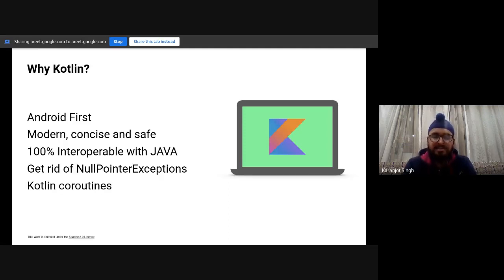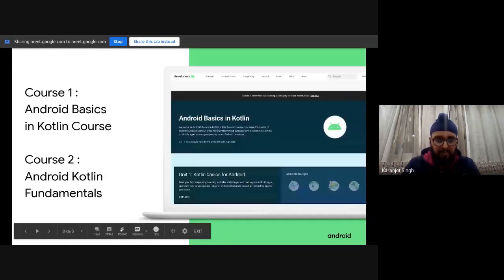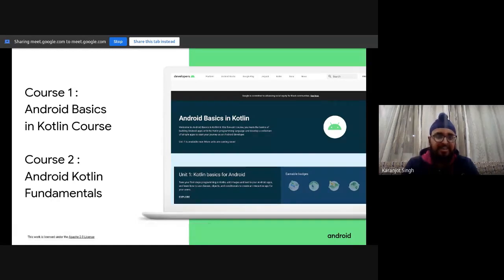And there's something called null pointer exceptions. I'm not sure if the first years know it yet, but it's a pretty bad thing to encounter, and you encounter it pretty often in Java. The decrease in the number of null pointer exceptions was about 30%, which is a very big thing for a team of that size. So Kotlin is Android first now, and it's a great programming language to learn. As you might know, Android Study Jams has these 2 courses. There were a lot of questions about these courses, and I'll be covering them shortly.